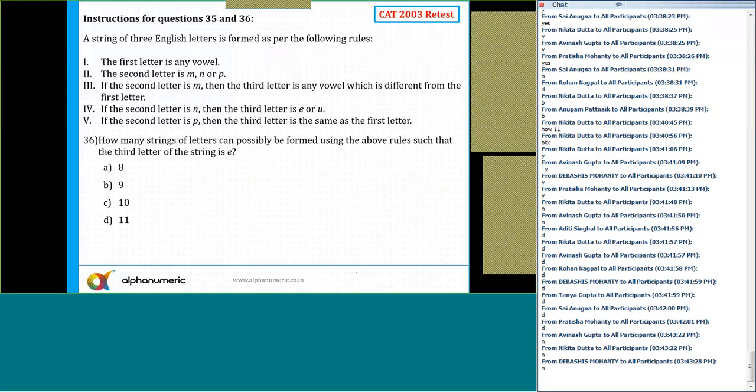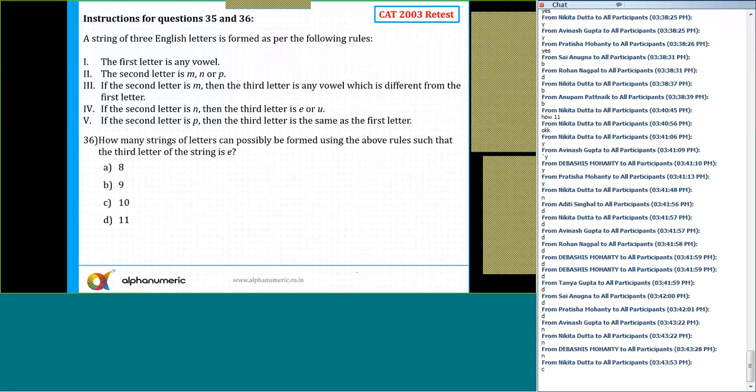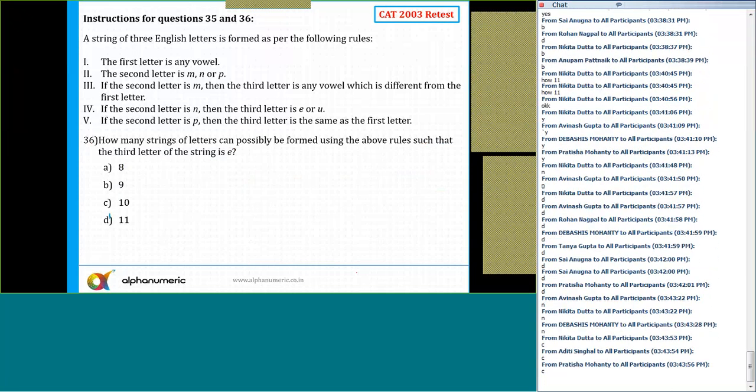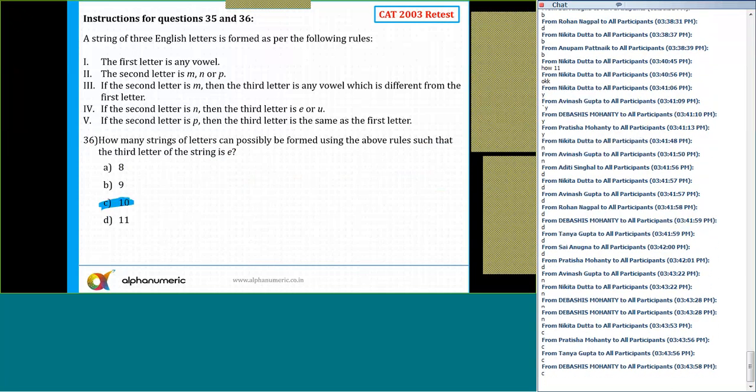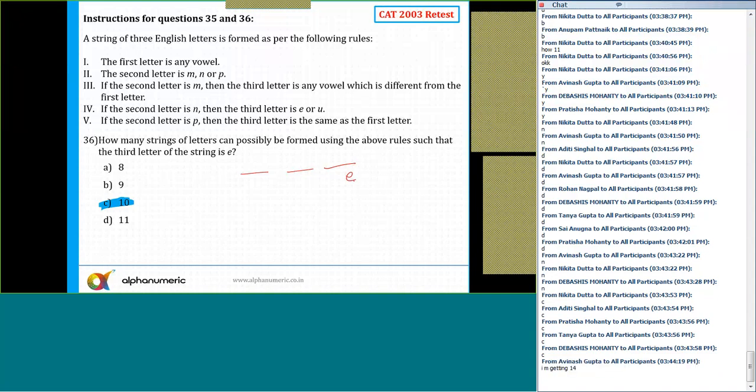36. What is the answer for 36? That's right. The correct answer is option C. It says how many strings of letter can be possibly formed using the above rule such that the third letter of the string is E. So third letter is nothing but that is E. That we know. So the third letter is E. That is already given to us. Now what are the possibilities for the second letter?